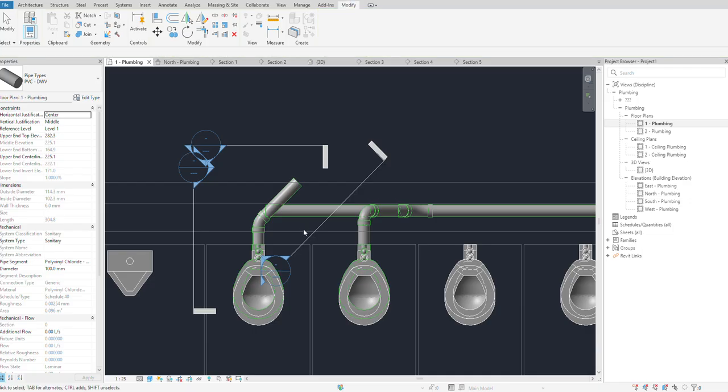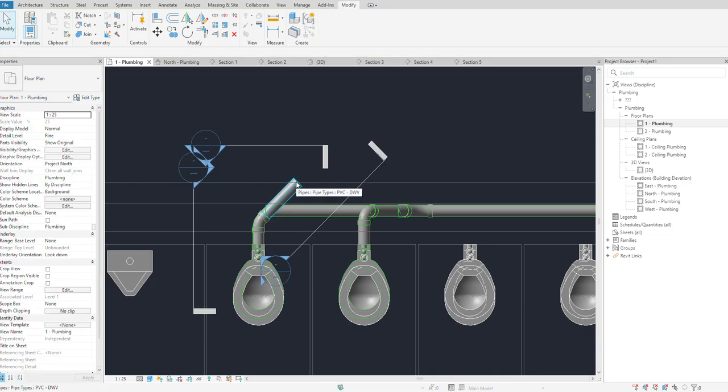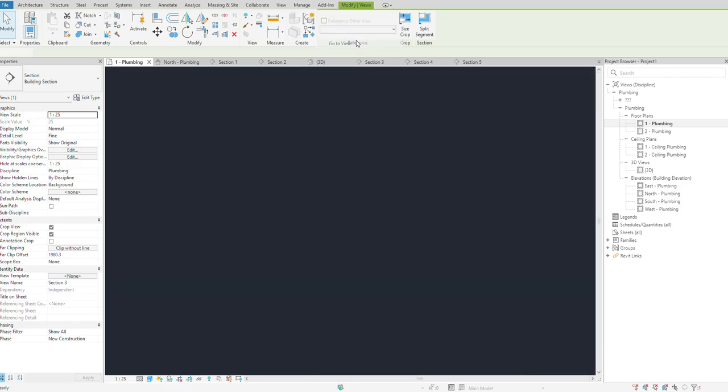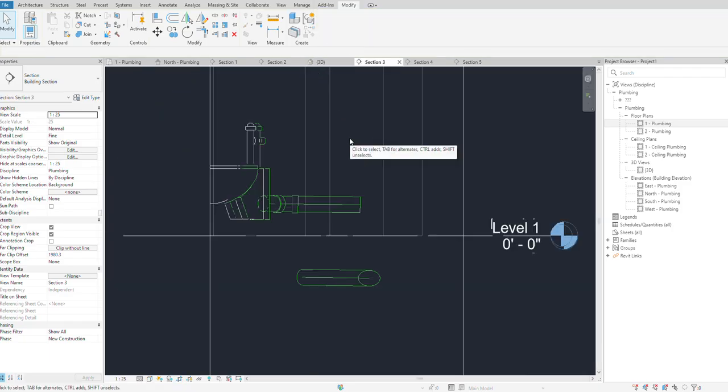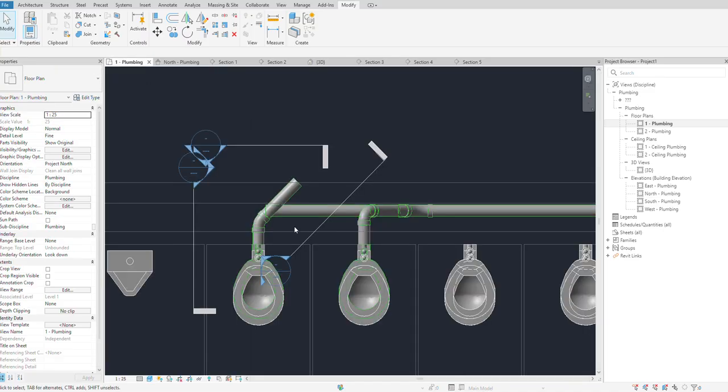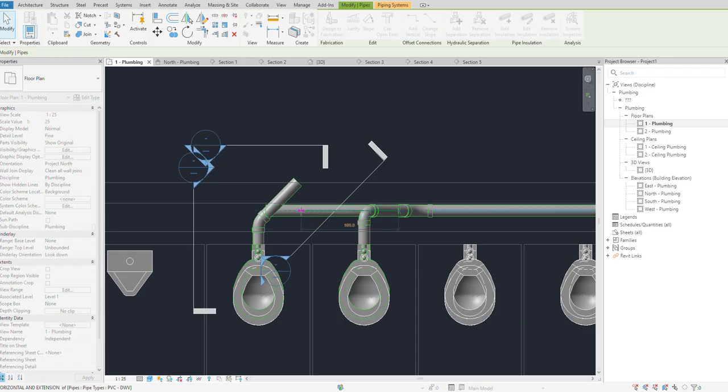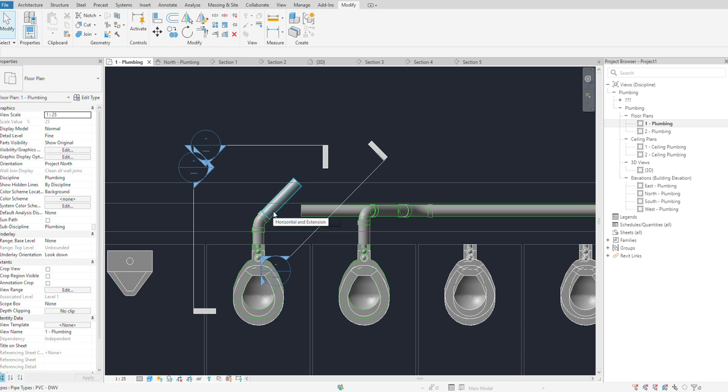Yes, we need to rotate it. It goes this way.